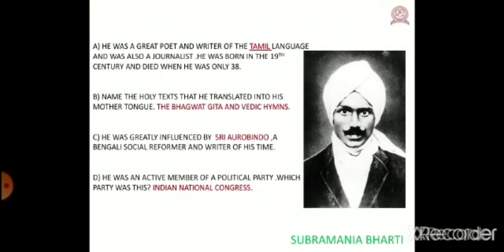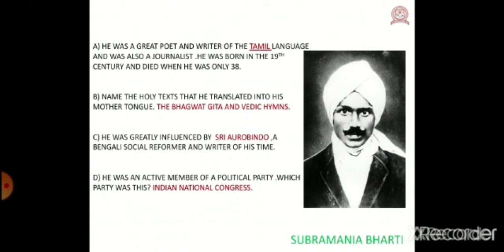Now, number 3 is Subramania Bharati. A. He was a great poet and writer of the Tamil language and was also a journalist. He was born in the 19th century and died when he was only 38. He was only 38 years when he died, and he was the writer of the Tamil language. Okay?